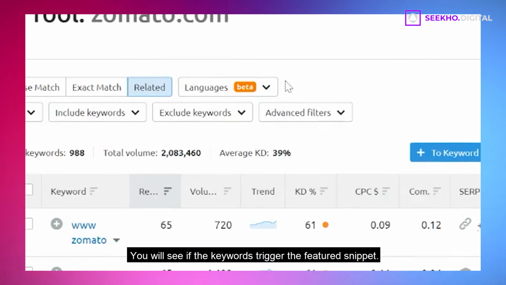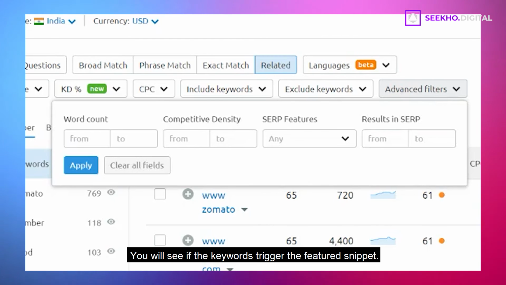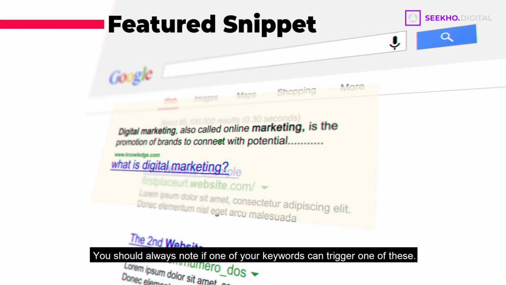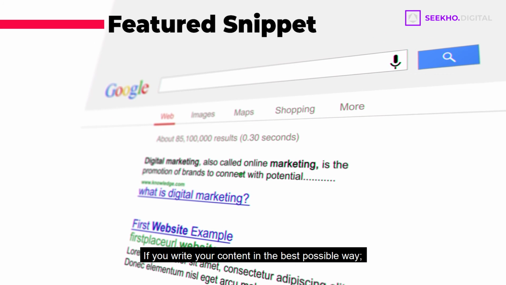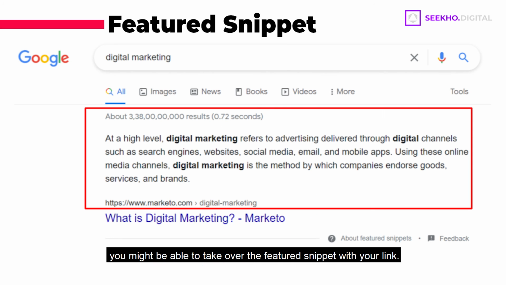You can also use advanced filters to understand specific metrics about keywords. You will see if the keywords trigger the featured snippet. A featured snippet is huge for SEO. You should always note if one of your keywords can trigger one of these. If you write your content in the best possible way, you might be able to take over the featured snippet with your link.